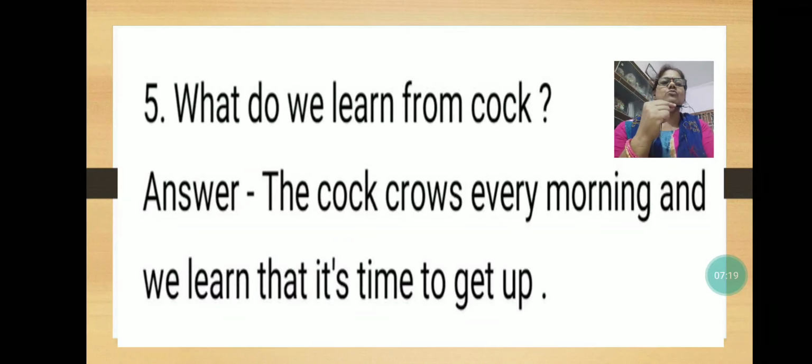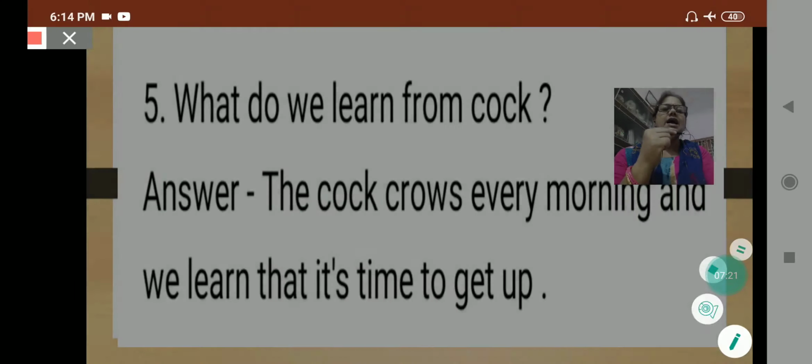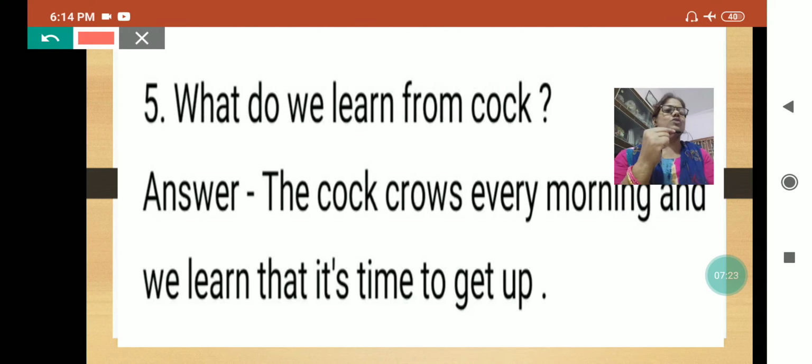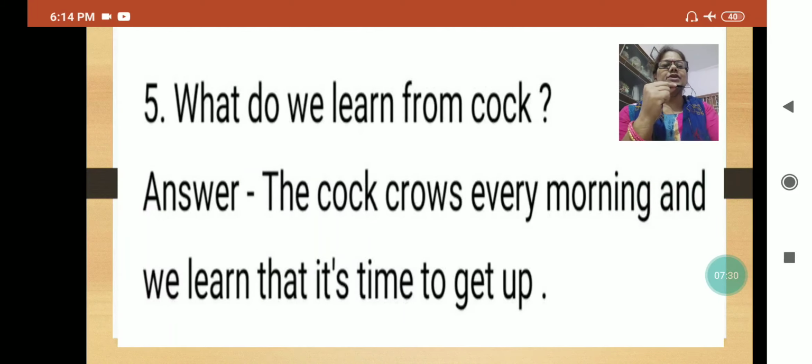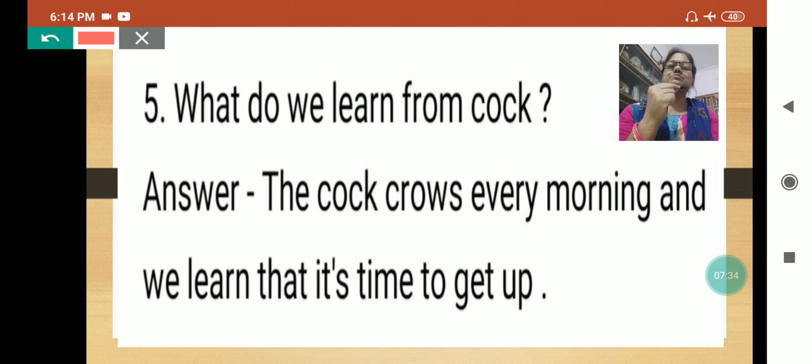What do we learn from the cock? You will see, my dear, early in the morning the cock wakes up and starts crowing. Like this we know that it's time to get up.